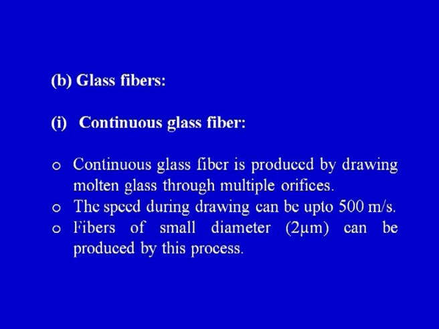So, the process is simple. We have molten glass, we have orifices, and the molten glass is being pulled or drawn out of the orifices at a fairly high speed, and very fine fibers, with a diameter equal to 2 microns, can be made by this process.